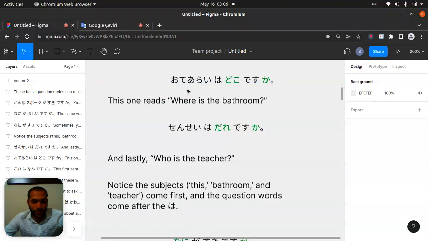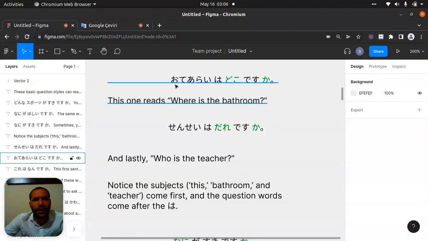Here, I will try to read it. O te, I think te, right. O te a ra, I think this one. O te ara i, ote ara i, right. O te ara i wa doko desu ka?